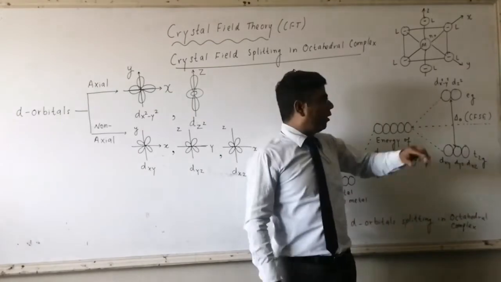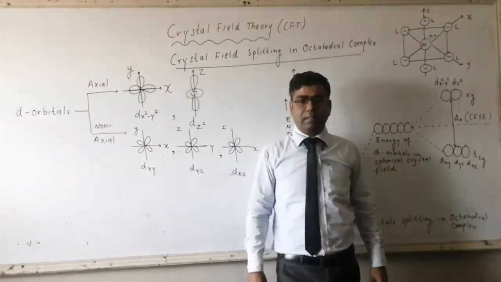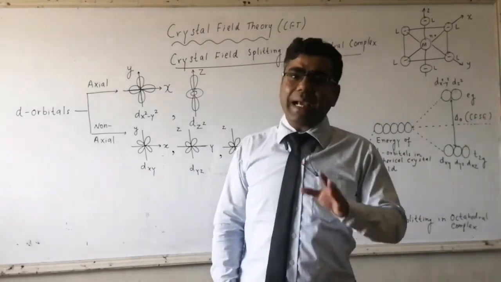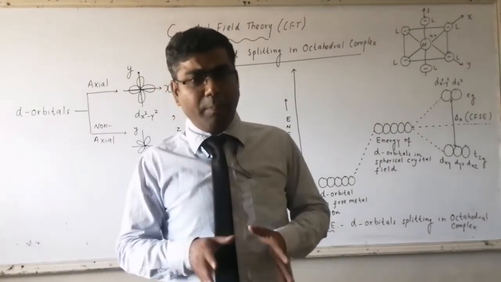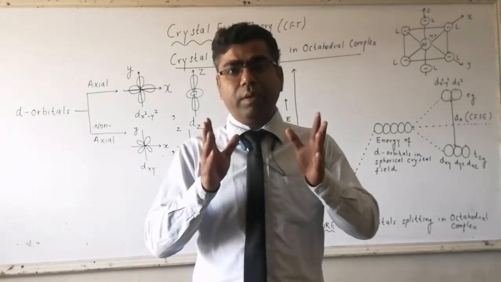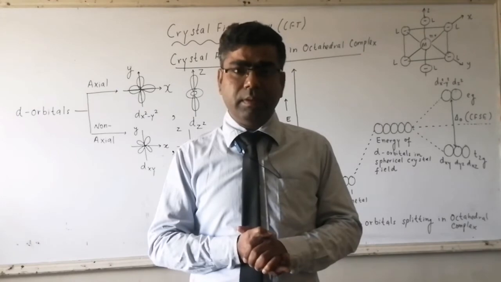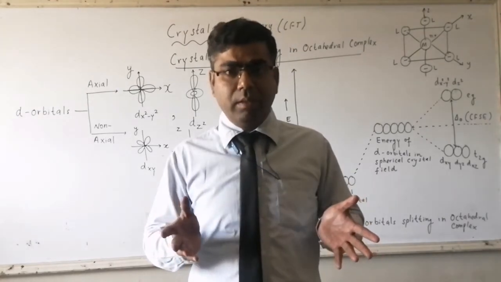And electron number 4 will move to EG because the difference of energy is less. In this manner, electrons will be accommodated in d orbitals in an octahedral complex if strong ligands or weak ligands are there. We have to fill electrons in T2G and EG.